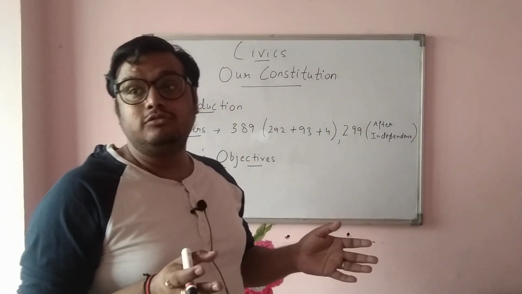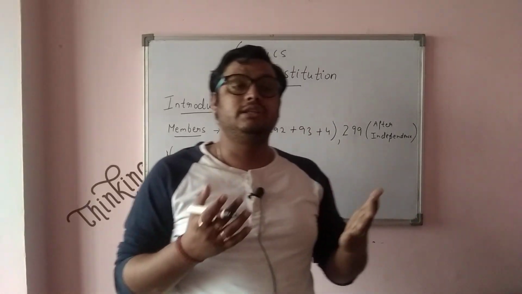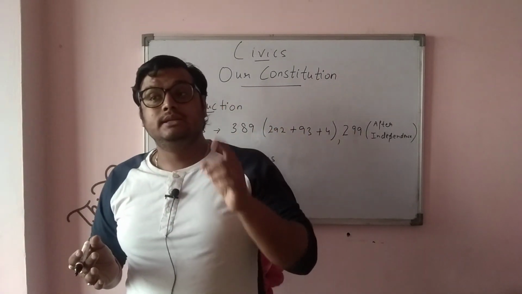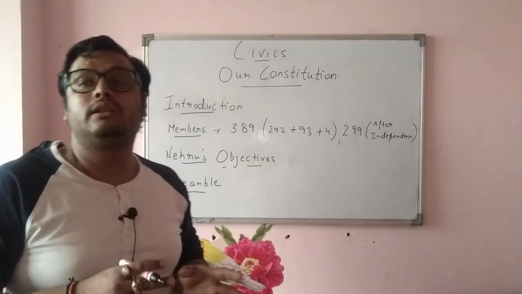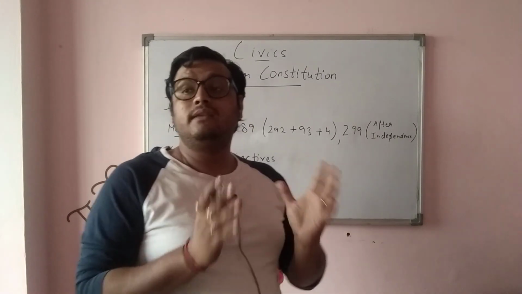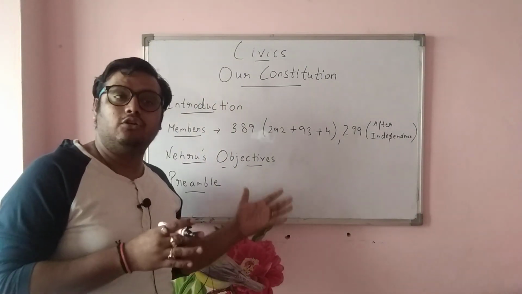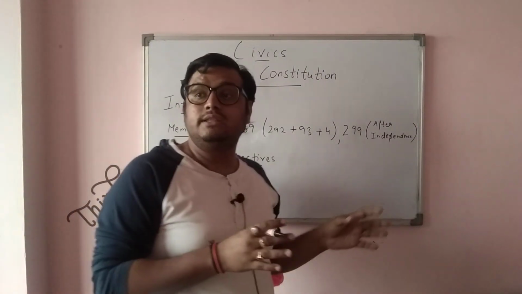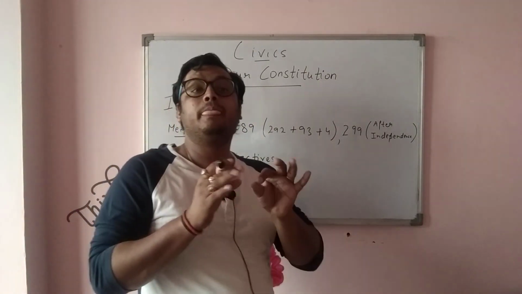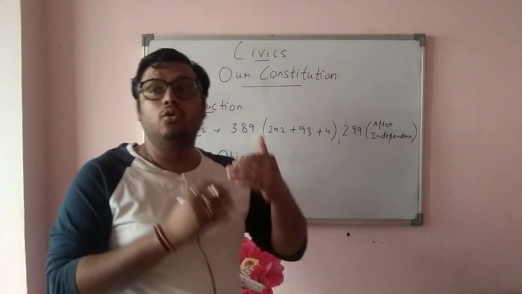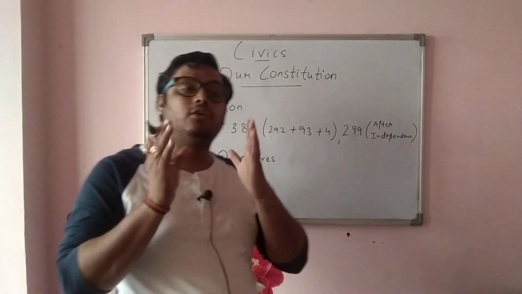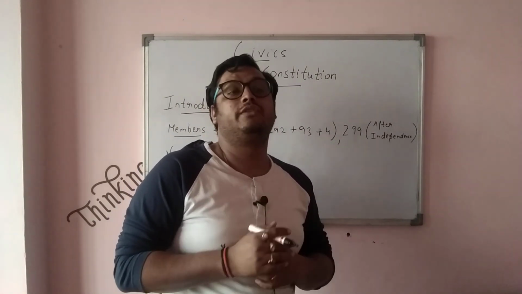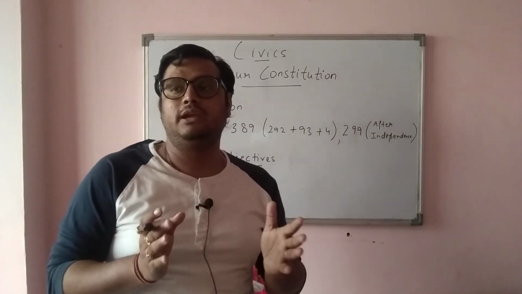And liberties are also there in our country, that everybody is free to do whatever they want, irrespective of their choices, but they should not interfere with the rights of others. So these are the basic things in the first chapter of our constitution. Just go through this video properly. Look at the things in this chapter, and you can go through the video once again. If you have any problem, you can call me or text me directly, and I'll give the question answers also. Just do it in your copies. I'm there to help you. Thank you.